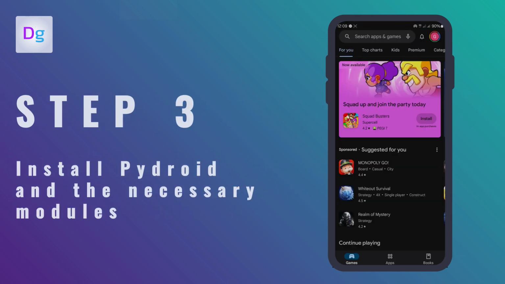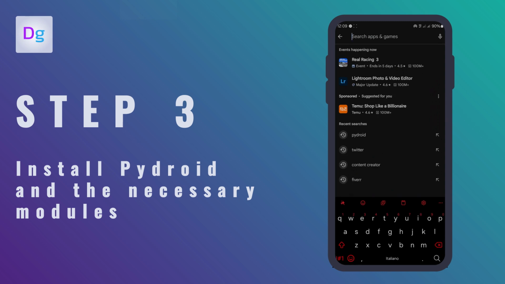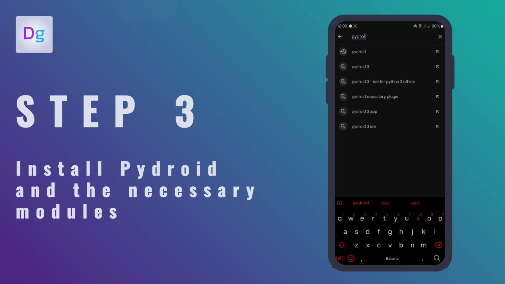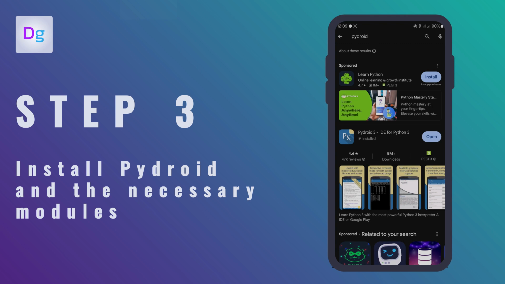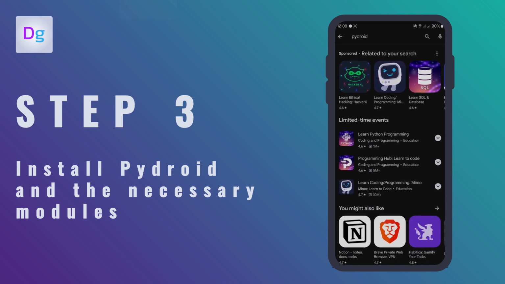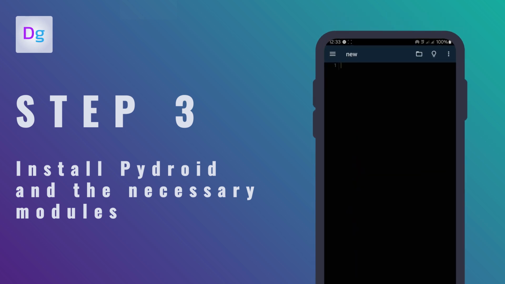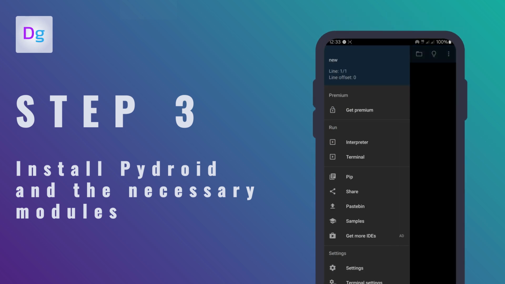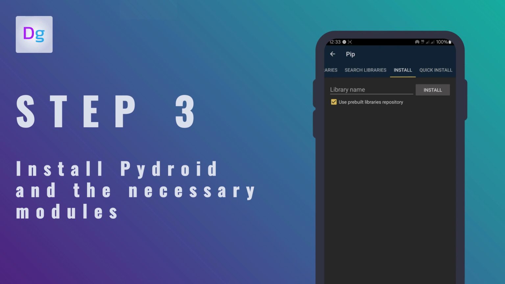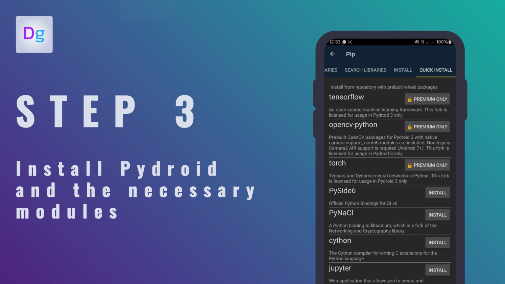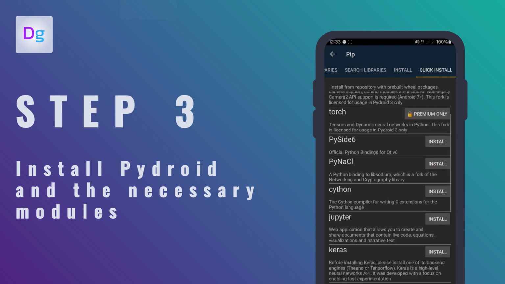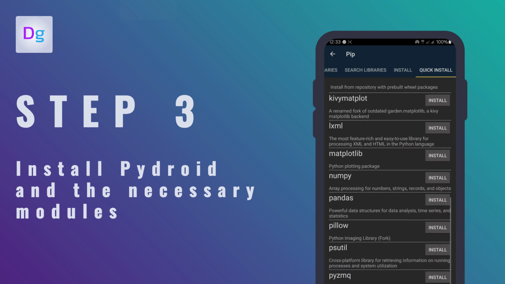Now let's install Pydroid and the necessary modules to start Doublegram. Go to the Play Store, search for Pydroid 3 and install it. In addition to Pydroid 3, also install the Pydroid repository plugin from the same developer. Once both applications are installed, open Pydroid 3 and from the side menu select pip. Go to the Quick Install section, where you will find the list of installable modules. Search the list for the modules NumPy and Pandas and install them.